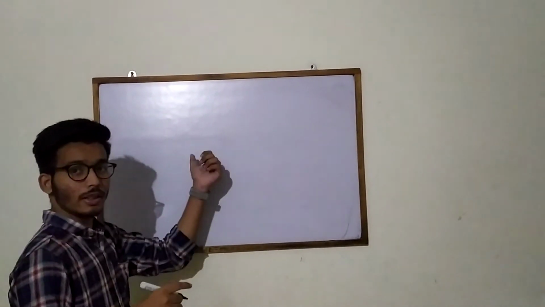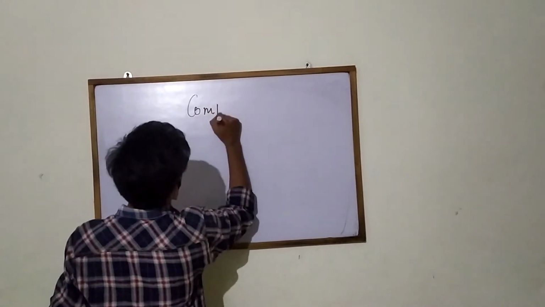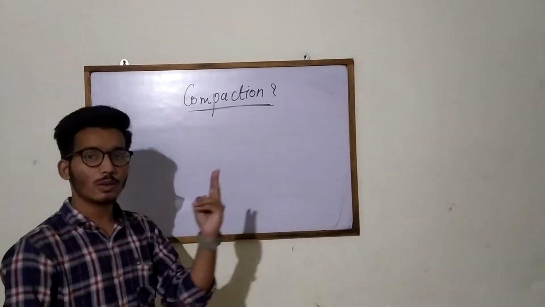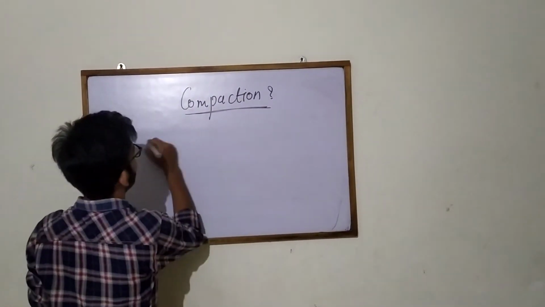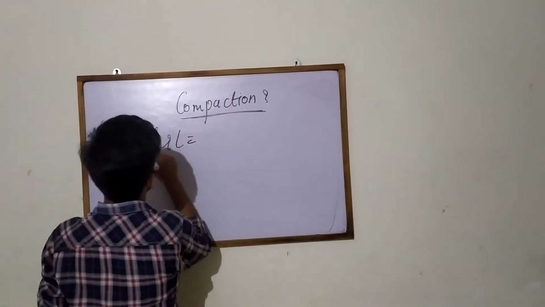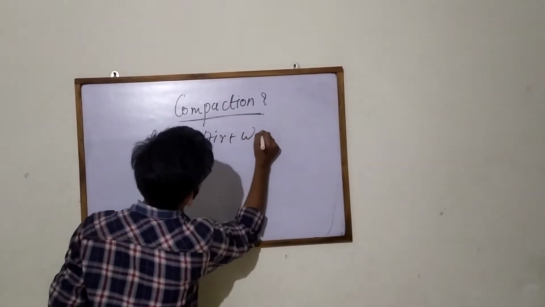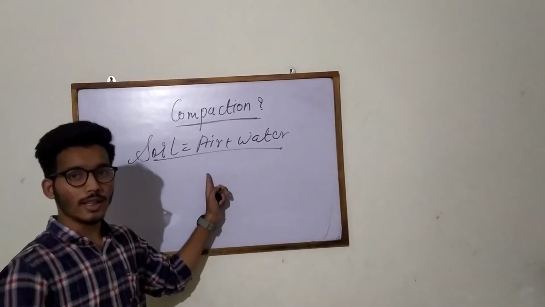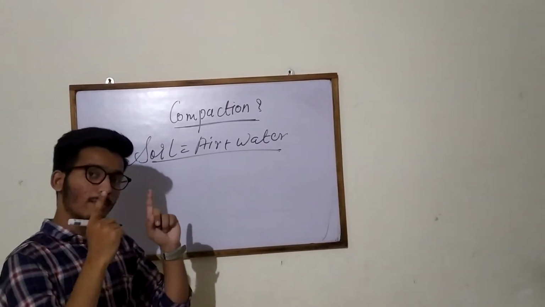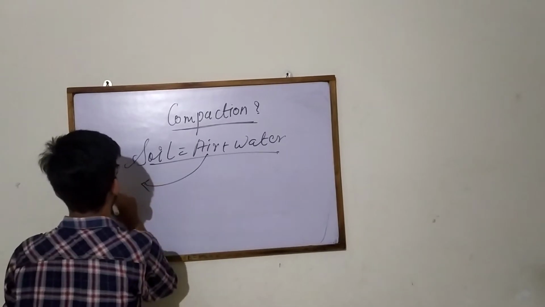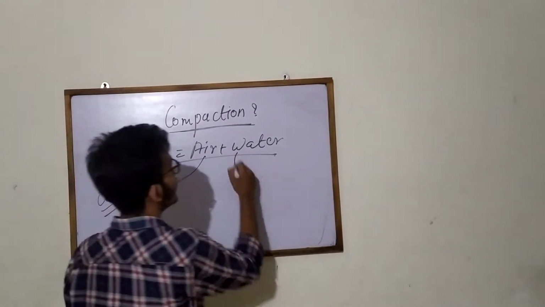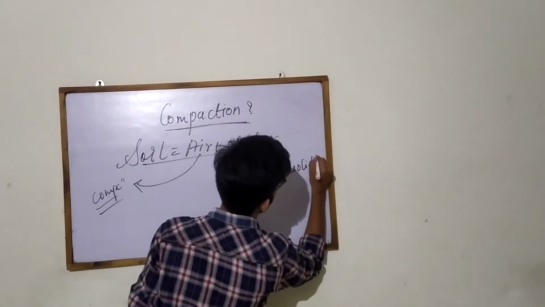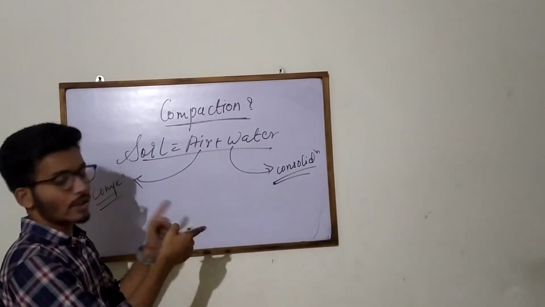So first of all, the statement given is compaction. What is compaction? Soil contains mainly two components, air plus water. If we remove the air voids and the air layer from the soil, then that process is known as compaction. And if we remove the water percentage, then that process is called consolidation. And these two processes are very different from each other.